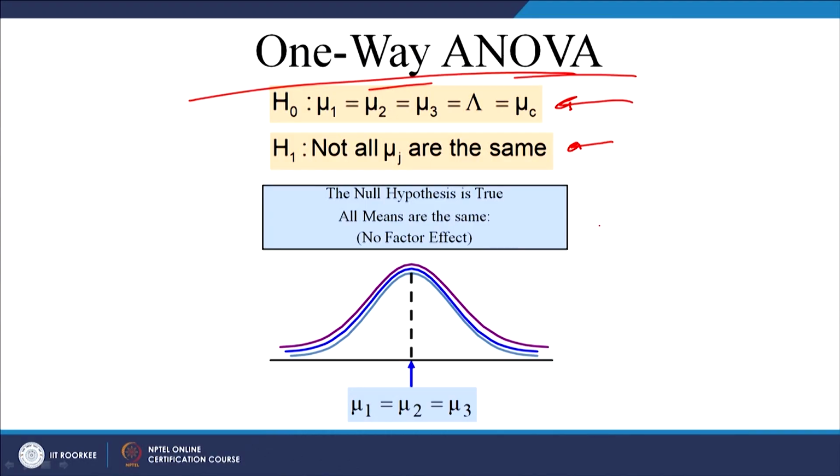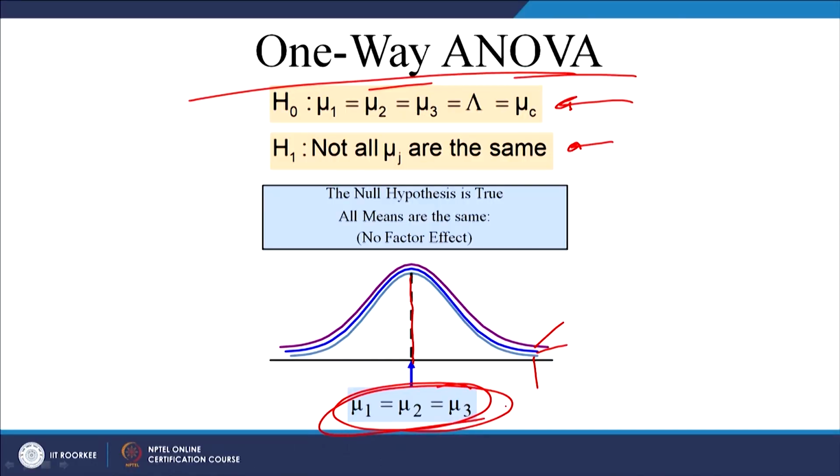So, null hypothesis is that all population means are same and they are not same is alternative hypothesis. So, let us look at these three distributions 1, 2 and 3. These are three distributions having same mean, right. We want to know, are these means same or is there any significant difference amongst these means? That is to be tested. We are not bothering about variances or standard deviation, we are bothering about means only.